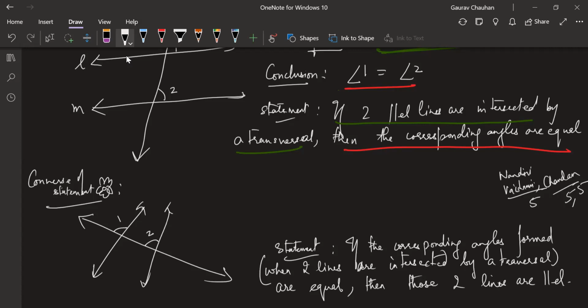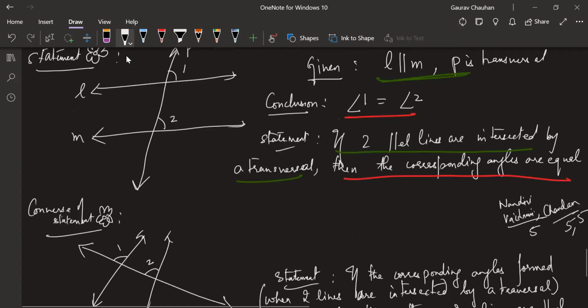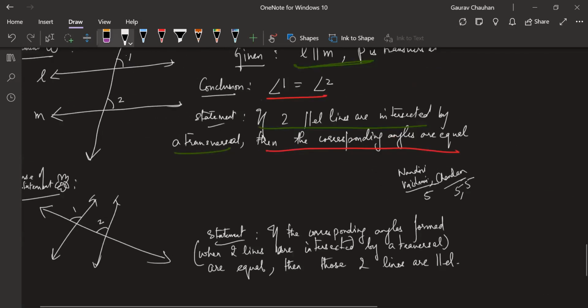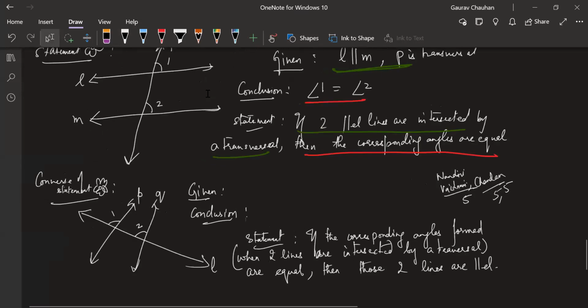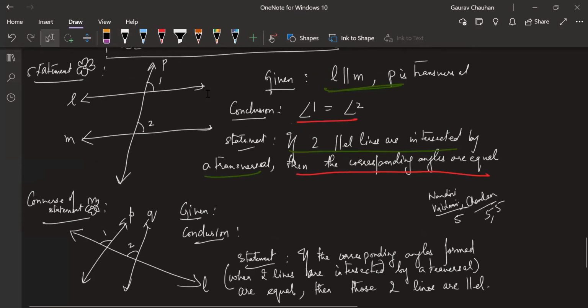Okay, Gagan? Okay, Chandan? Yes, sir. Chandan, now can you look at this and tell me mathematically what will be given and conclusion? What will be the given part? What will be the conclusion part? For this particular diagram only, let this be P, this be Q, this be L. Given and conclusion, what will it be for this diagram? P is parallel to Q, sir. Is that given or conclusion? Given, sir. Think about it. Read the statement, Gagan. I'm going to give you time. Don't jump into it. Read the statement. Read the previous statement also. Right now you are reversing given and conclusion. So what is your given now?